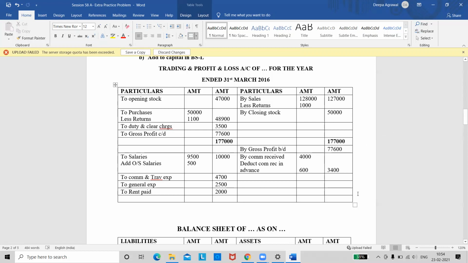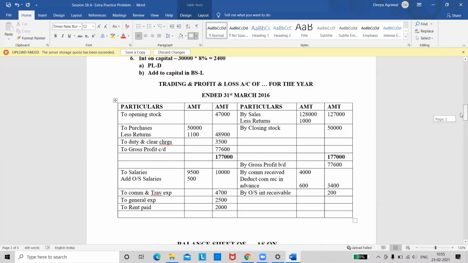Now look at your adjustment. Wherever we have written P&L, see the second adjustment, interest to be received. We will take it on the credit side as by, you can also write it as by outstanding interest receivable. How much is it? 200.